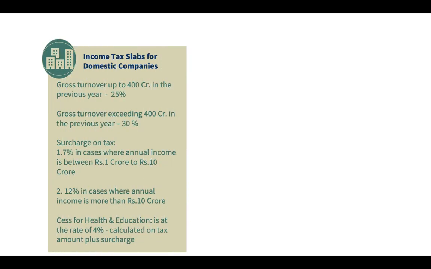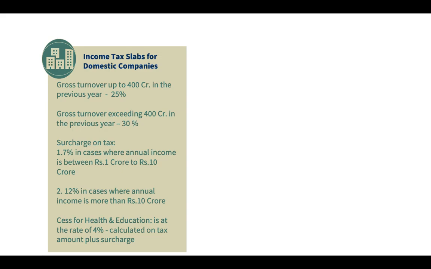Income tax slab for domestic companies, the companies which are from India: if their gross turnover exceeds 400 crore, they are supposed to pay at the rate of 30%. If it is less than 400 crore, at a flat rate of 25%.